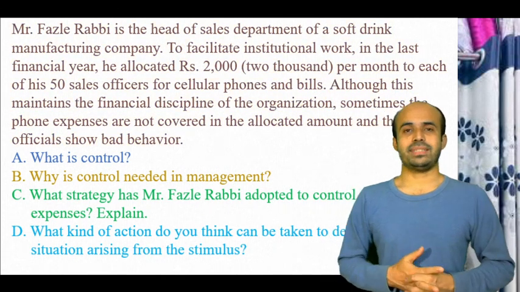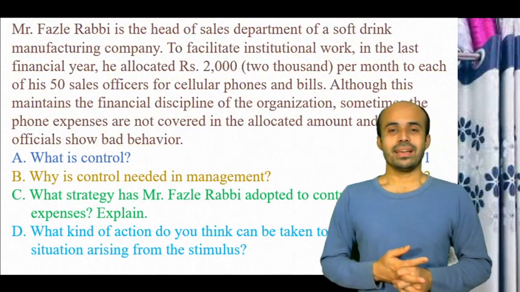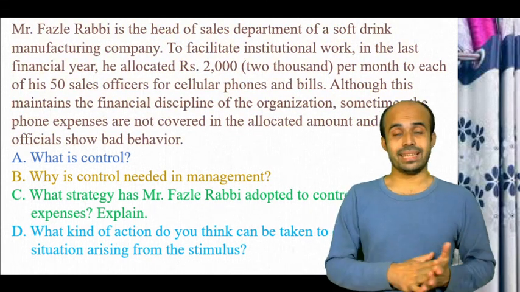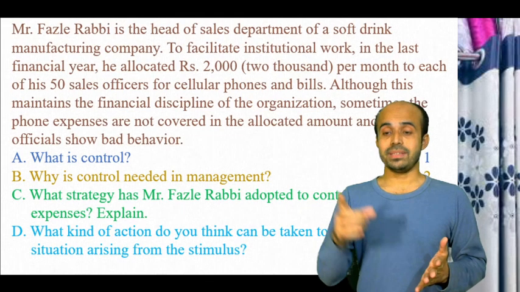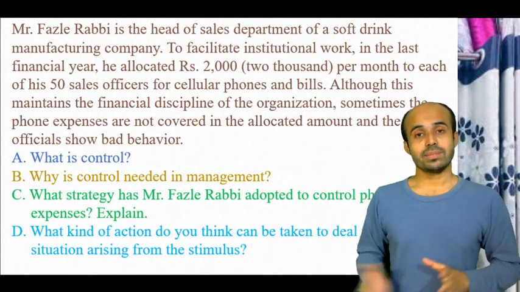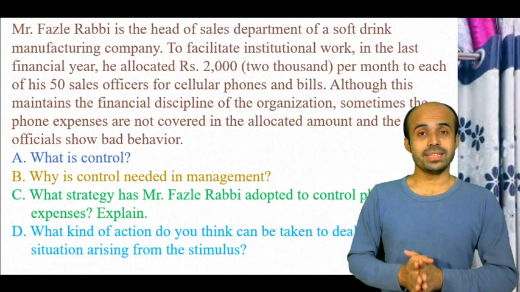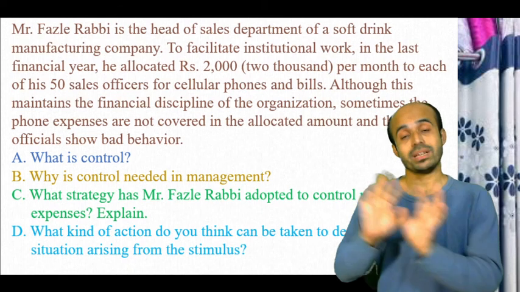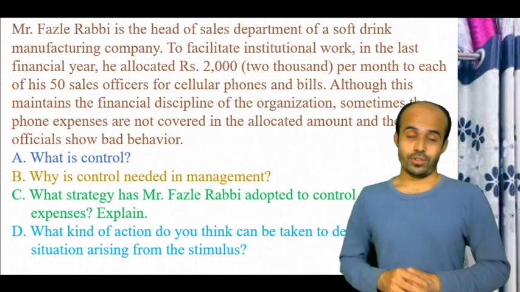Yes, it is a budget. Because the head of the department decided that you have to spend this amount of money, 2000 rupees, for the next month. So it means it is defined, it is confined, it is fixed how much you have to spend. So it is a budget.